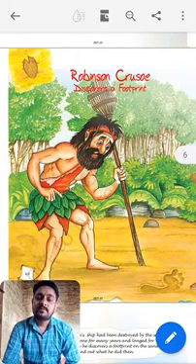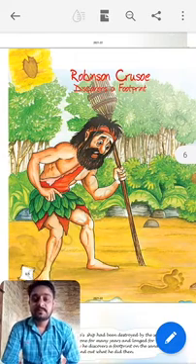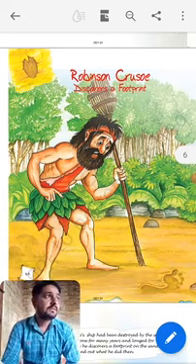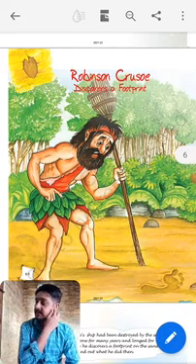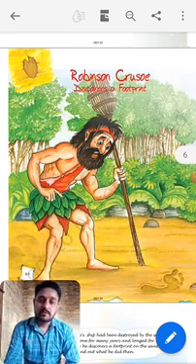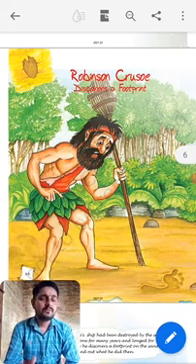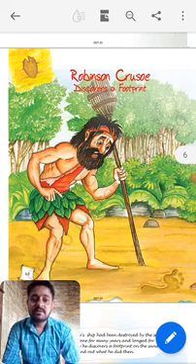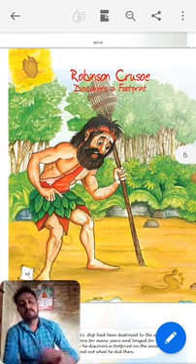He had been staying on an island for many years. He lived alone on the island because his ship had been destroyed by the sea.